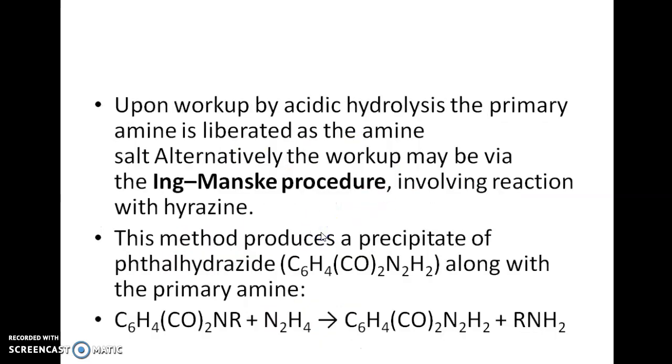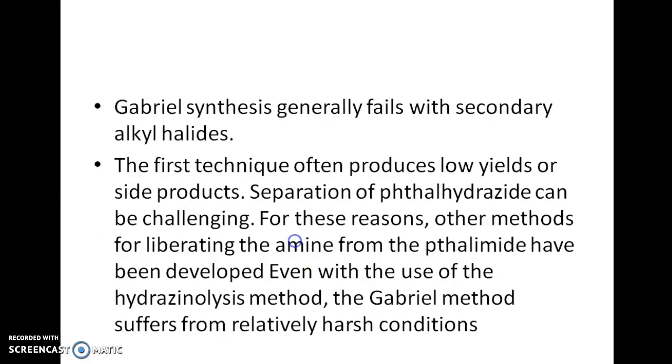Upon working up with acidic hydrolysis, the primary amine is liberated as amine salt, which can alternately be worked up by the Ing-Manske procedure involving the reaction with hydrazine, which produces a precipitate of phthalhydrazide along with the primary amine.